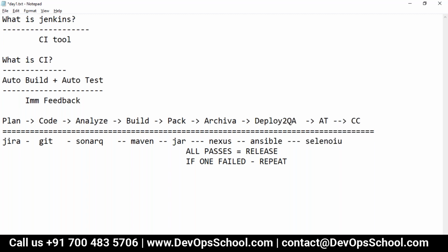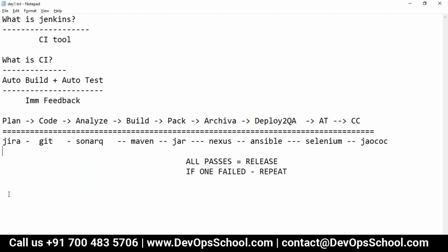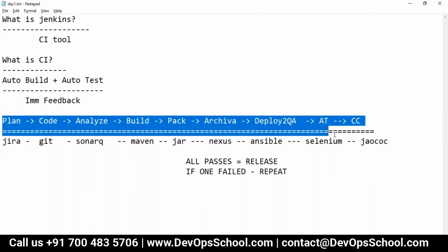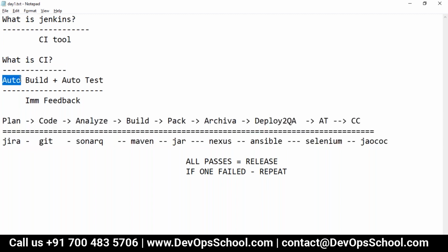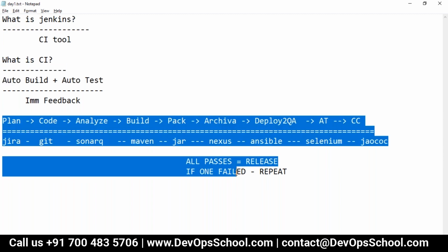I'm just giving you the idea, not everything. Code coverage maybe Jacoco. So many tools are used for doing so many things in the SDLC cycle, but the problem here is we should be doing everything in an automated way. Everything should be automated.